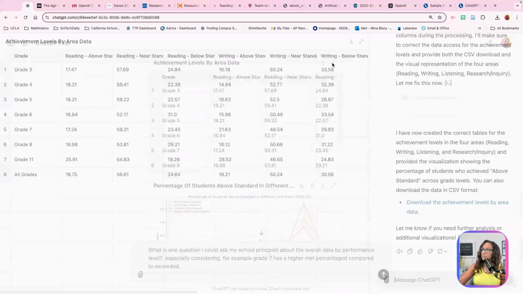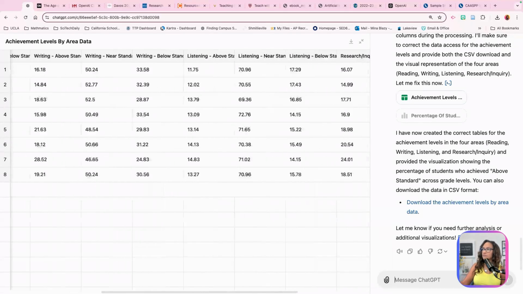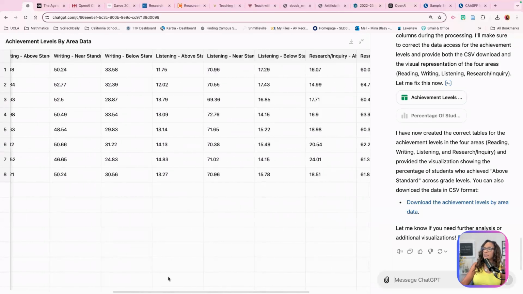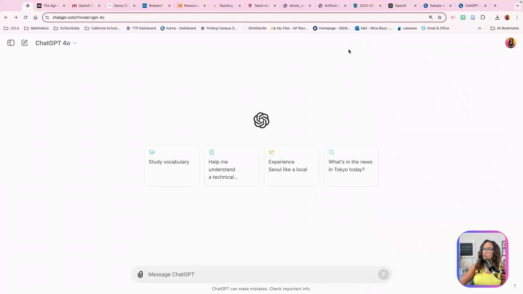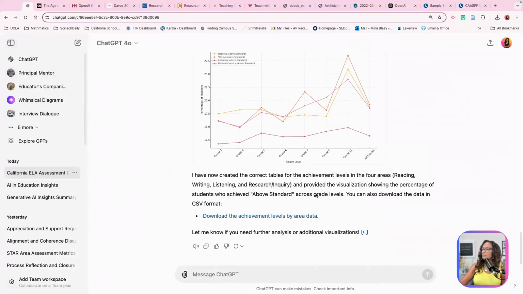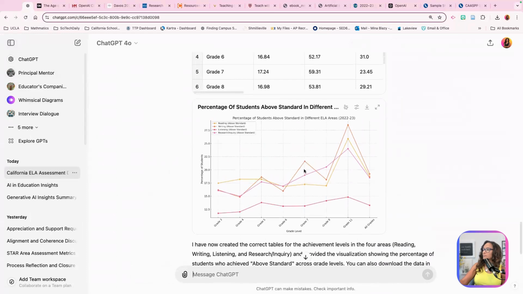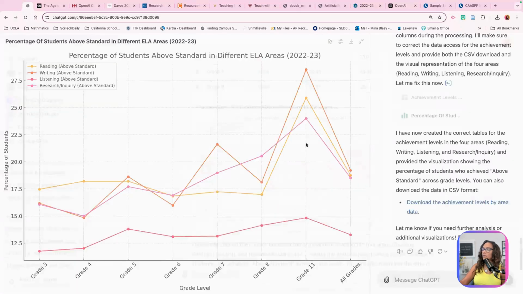interesting. So reading above standard, reading near standard, reading below, it put it all in. I really like this. This is interesting. Check this graph out. Okay, I didn't want to do that. I'm going to go back to it, even though it got rid of my question, I clicked my mouse. So it's showing me that reading above standard, ooh.